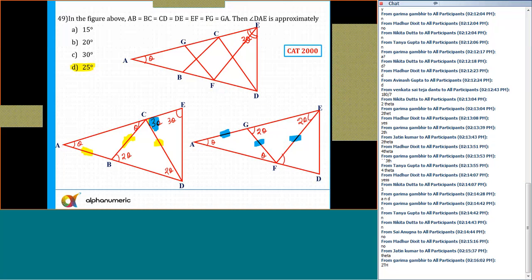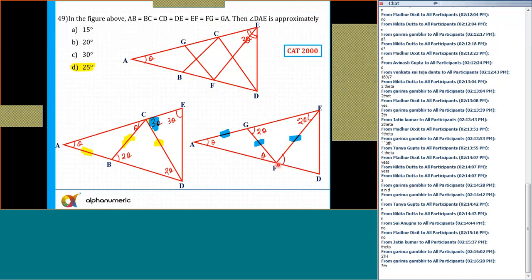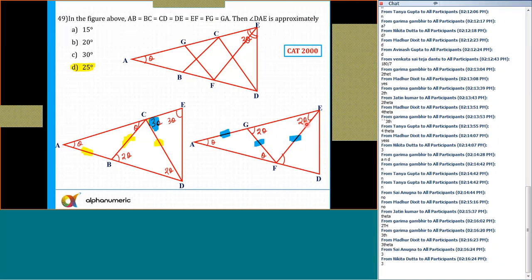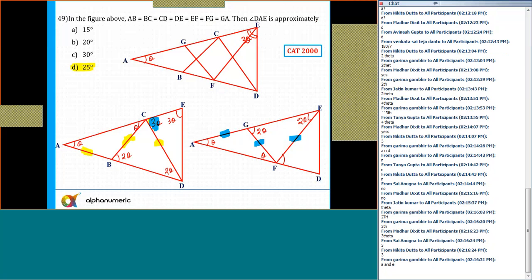Okay. So what about angle EFD? Is it 3 theta or 4 theta? Now tell me. EFD is exterior for which? You can see one line is going like this one. So this is 2 theta. Other is starting from F, it goes to A. So this is theta. So theta plus 2 theta, that is equal to 3 theta. So angle EFD is equal to 3 theta. And if angle EFD is equal to 3 theta, so this angle is also 3 theta. Angle D.